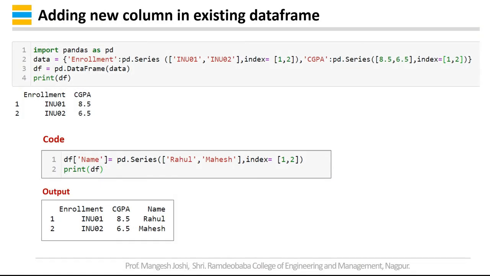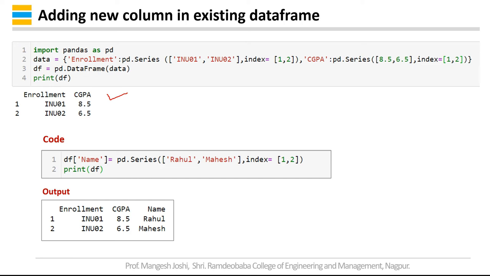We have seen how to create a data frame. Now let us see how to perform operations on a data frame. Suppose you want to add a new column in an existing data frame. I have created a data frame, that is this. We have seen that.